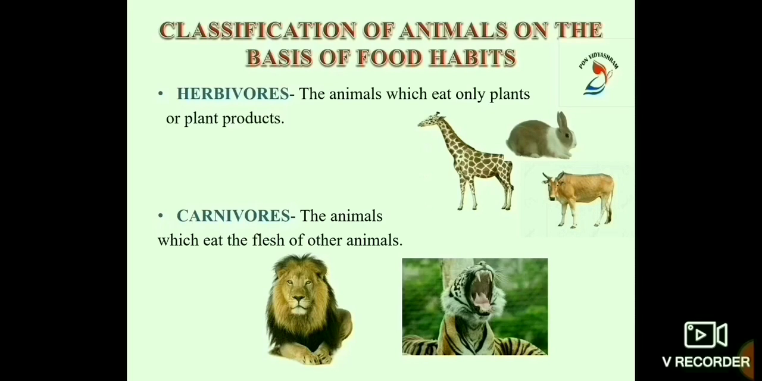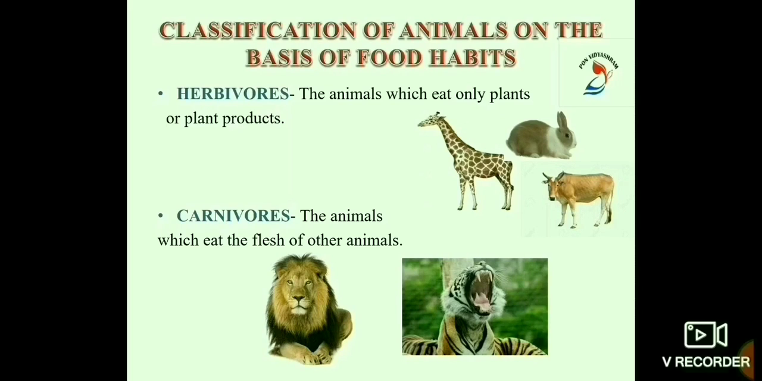These animals have sharp cutting teeth in front of their jaws to cut plant parts, and also they have well developed flat grinding teeth at the back of each jaw to chew the food. What is a herbivore? The animals which eat only plants or plant products are called herbivores.